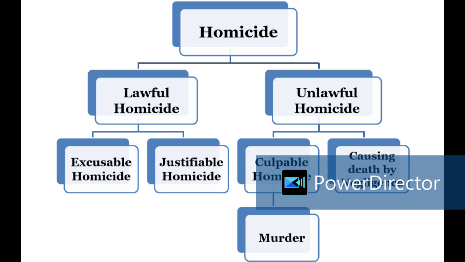Now, culpable homicide is murder according to clauses 1, 2, 3, 4; they have given clauses up to 4. So what is clause 1? Clause 1 is, culpable homicide is murder. Under what condition? Secondly, if it is done with the intention of causing such bodily injury.